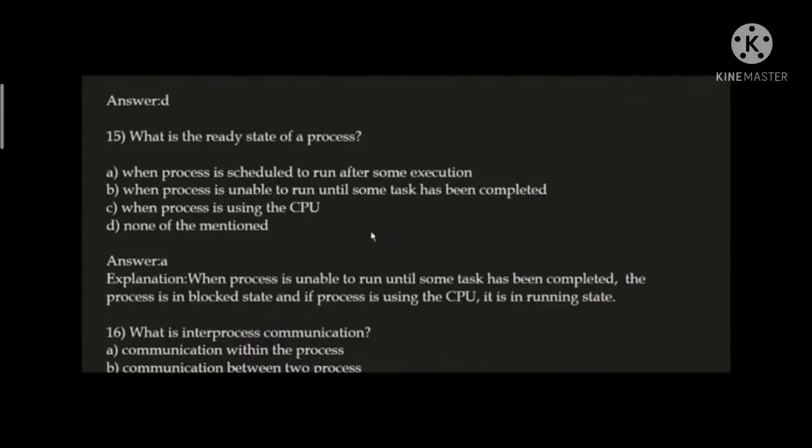Next question, what is the ready state of a process? My dear students, this is a very important question. Ready state of a process is when the process is scheduled to run after some execution. Option A is correct here because when a process is unable to run until some task has been completed, the process is in blocked state, and if the process is using the CPU, it's in running state. But the question is asking about the ready state of a process. So what is the ready state of a process? When a process is scheduled to run after some execution, this is the ready state of a process. Okay.